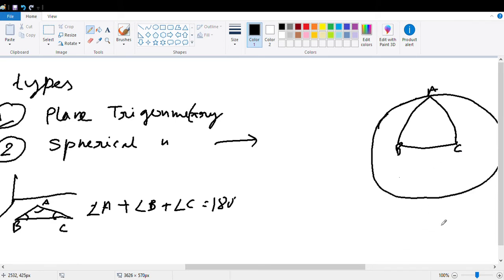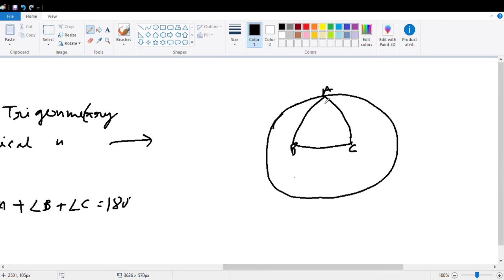The main difference you can see by eye is that the sides of a triangle in a 2D plane are straight lines, whereas the sides of a triangle in a spherical plane are not straight lines, they are arcs. And in this scenario, the sum of the angles of a triangle in a spherical plane is not equal to 180 degrees. That is, angle A plus angle B plus angle C does not equal 180 degrees.